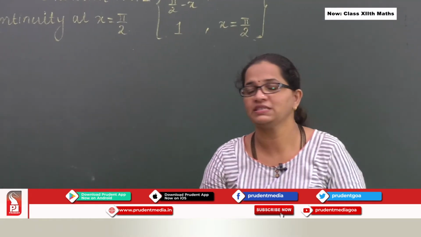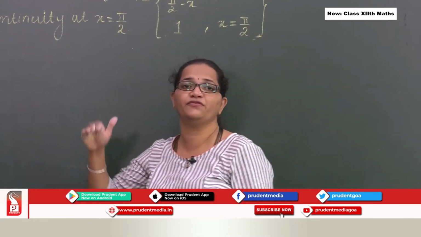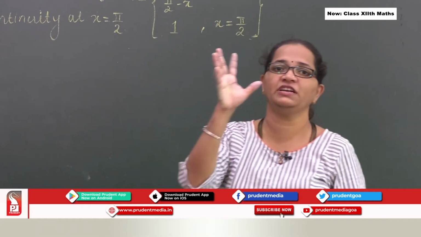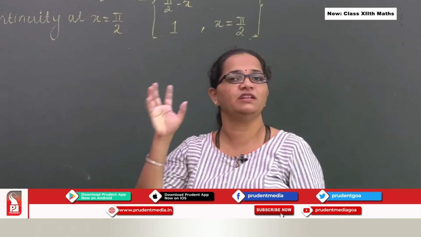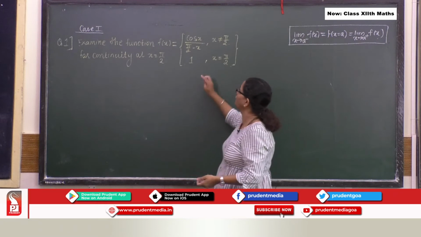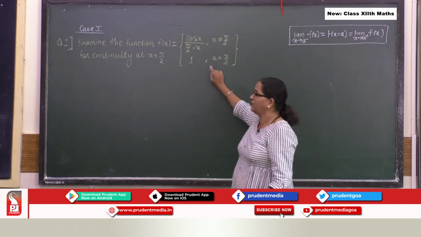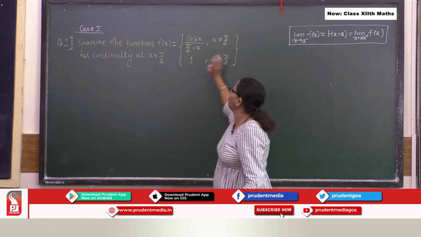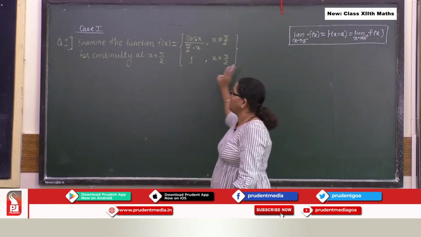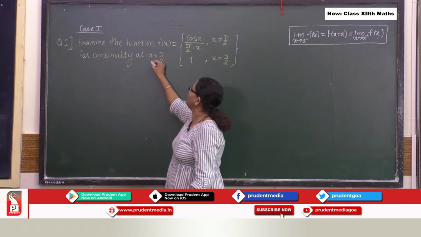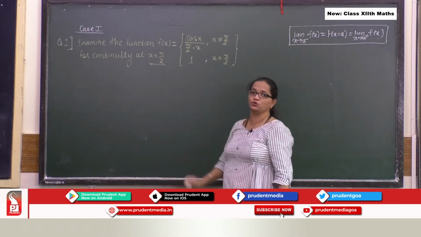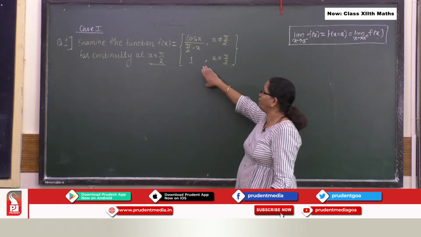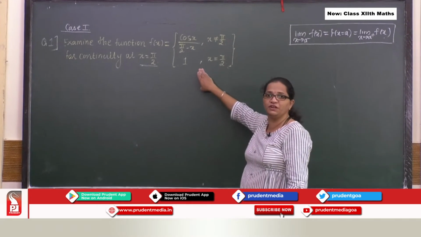What I will do is, here I will consider different cases, and these cases are based on different situations we will come across. Now in this problem, examine the function f of x which is given by this for continuity at x equal to pi by 2. So I need to discuss continuity of this particular function which is given to me.